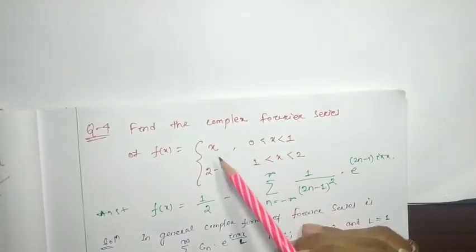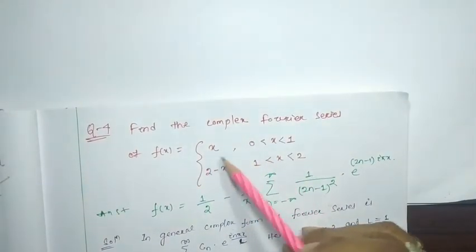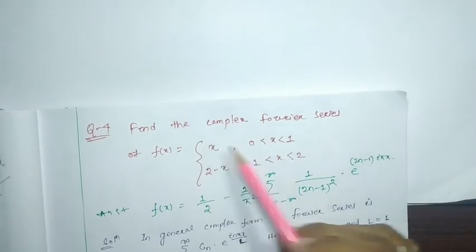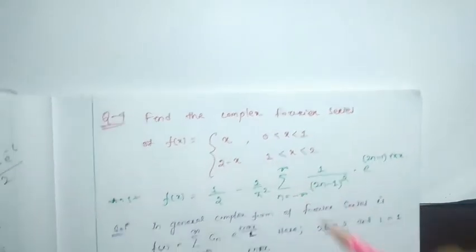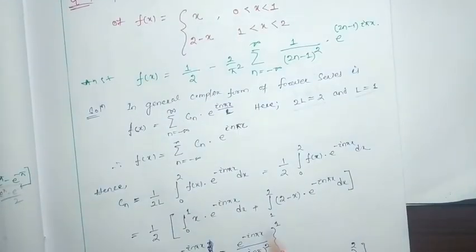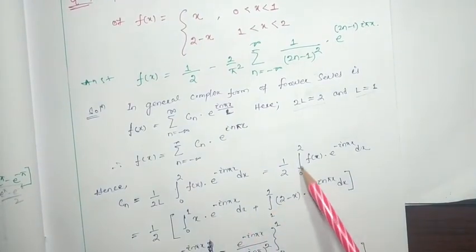As we have the different values of a function, in the limit 0 to 1 it is x, and 1 to 2 it is 2 minus x. So we are going to put the different values in different limits, so 0 to 2 this much.